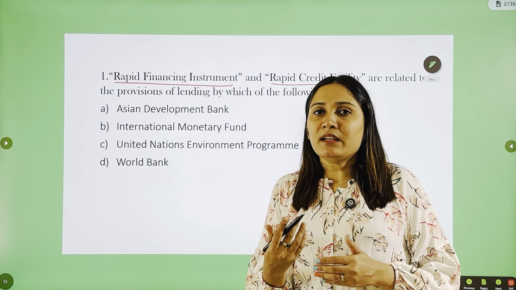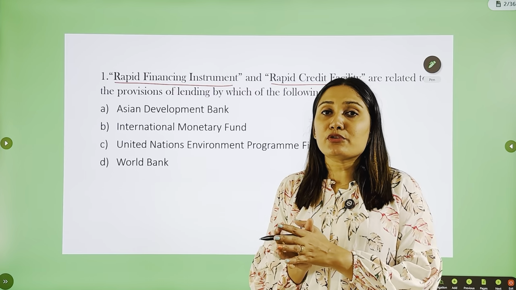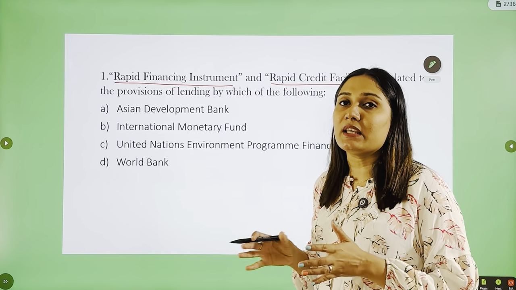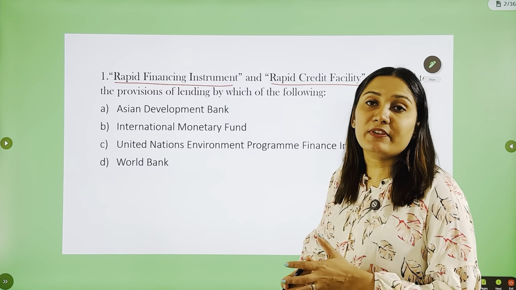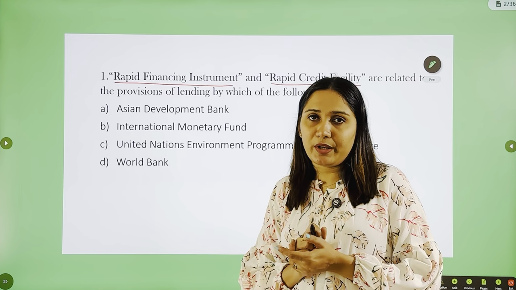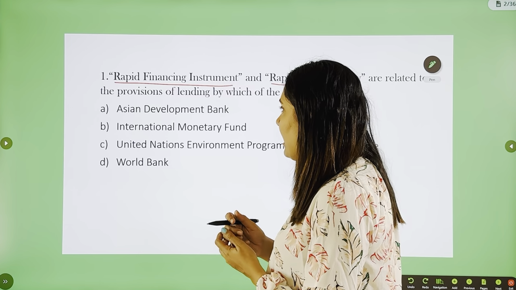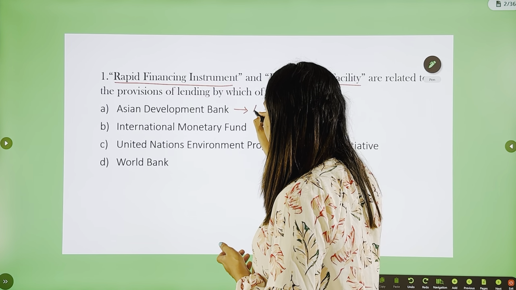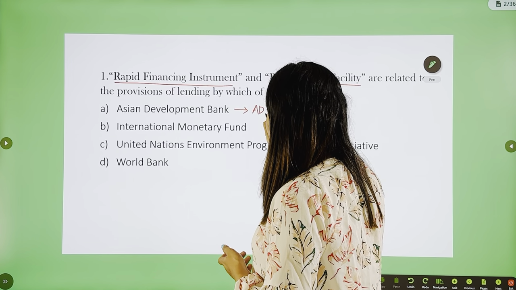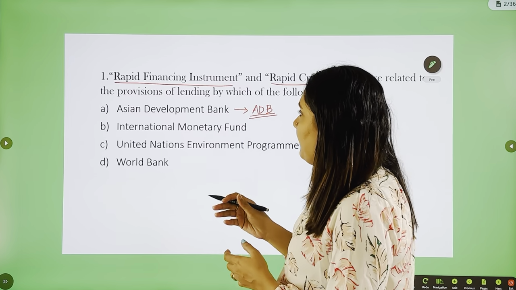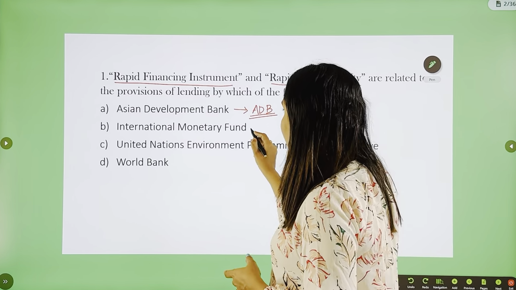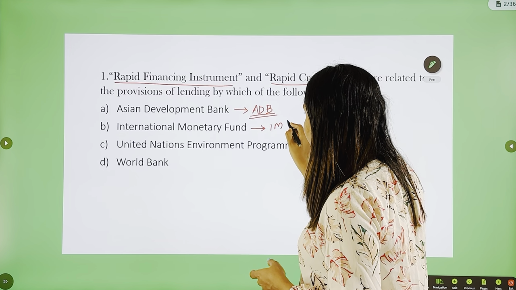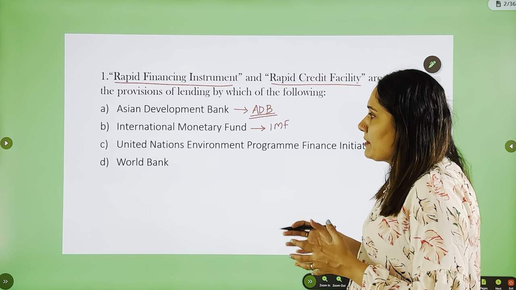UPSC is expecting that the candidate should know at least the minimum about these four or more important financial institutions or international organizations. Now, if you see Asian Development Bank or the ADB, the purpose is to give developmental finance. Second one is IMF or International Monetary Fund. Now, what is the purpose of IMF?